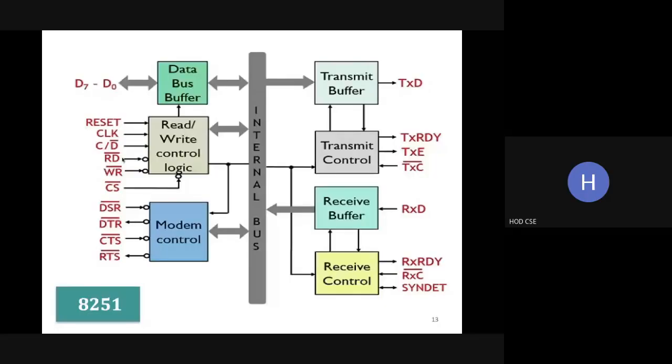And here C/D, already I have told, whenever we have an IC chip, there will be a control register and also a status register. C refers to control and D refers to data. This signal represents two conditions. If it is one, it means the data is control data, and D means it is normally information. Next one is the read signal, which is an active low signal. Next we have the write signal. And next one is, what is CS?